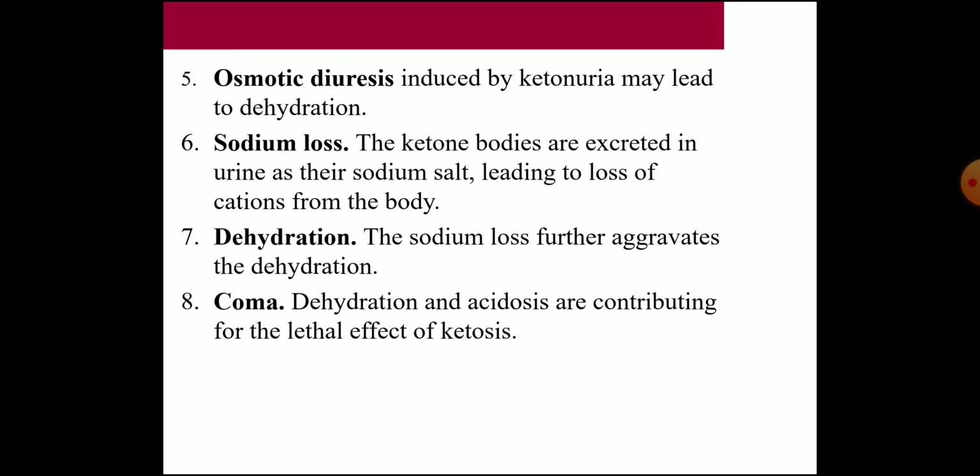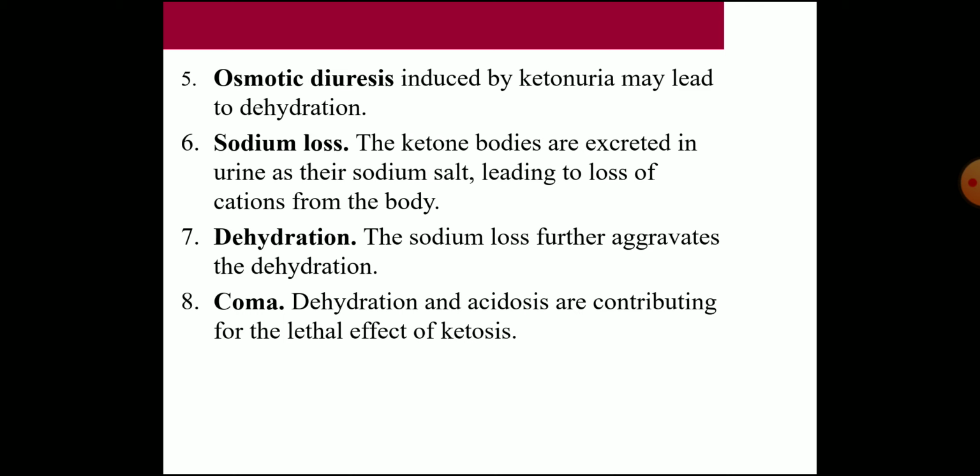Then osmotic diuresis is induced by ketonuria, which may lead to dehydration. So during osmotic diuresis, water is lost, so the dehydration occurs. Then sodium loss. Ketone bodies are excreted in urine as their sodium salt, leading to the loss of cations from the body. So hyponatremia may occur. Then there is dehydration, because sodium loss further aggravates the dehydration.